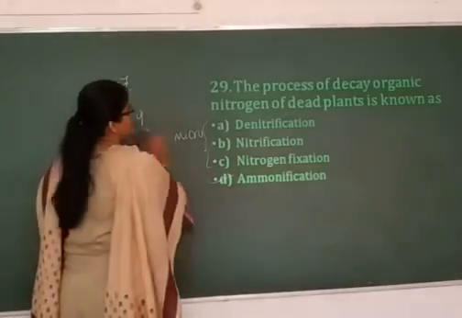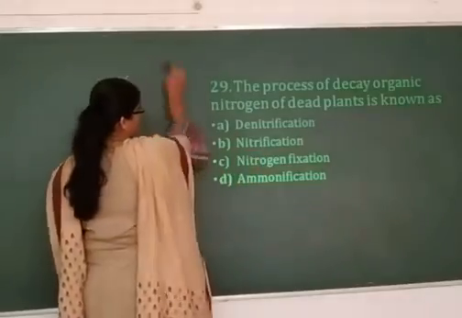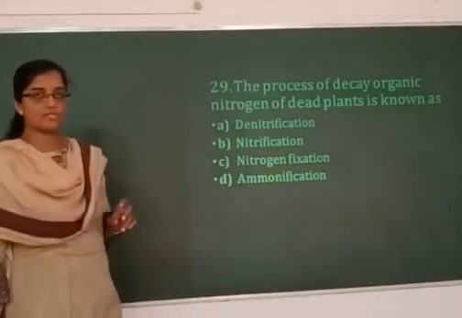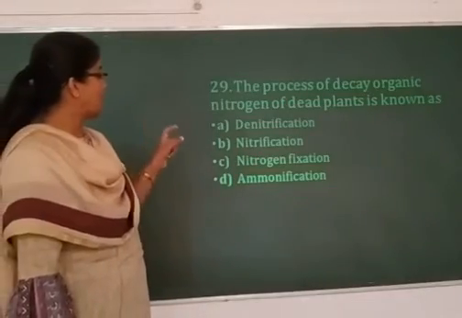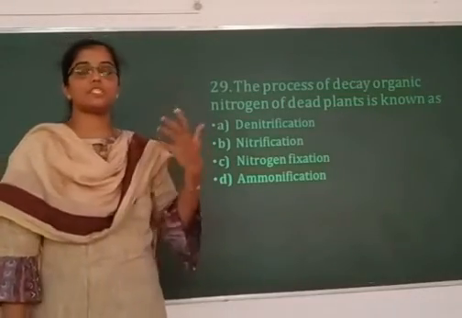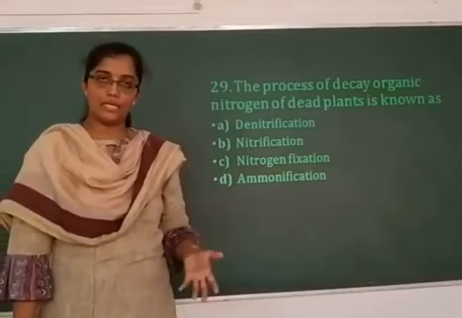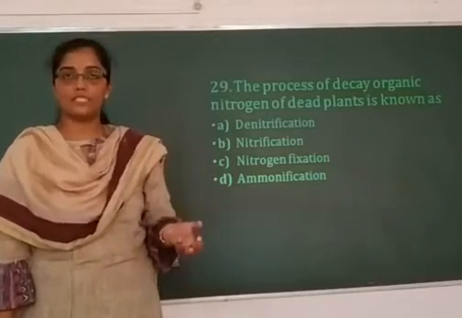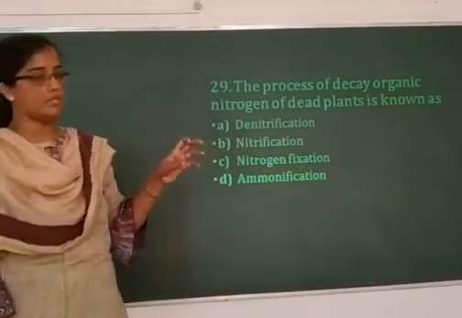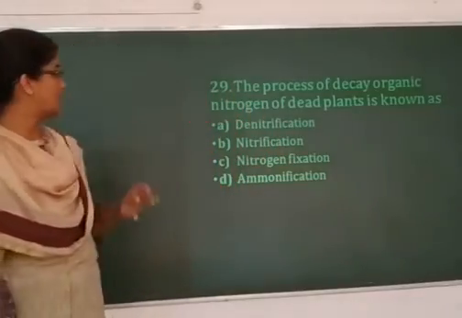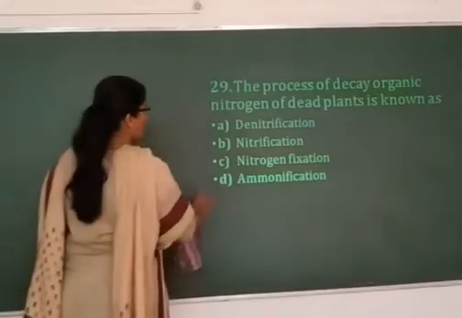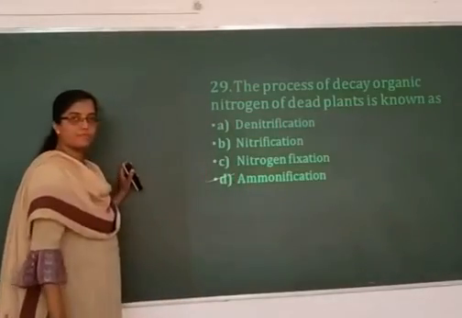The process of decay of organic nitrogen of dead plants and animals. The organic nitrogen that is present in the form of nucleic acids, proteins or vitamins, all of those are organic nitrogen. The process of decay of organic nitrogen of dead plants and animals is called ammonification.